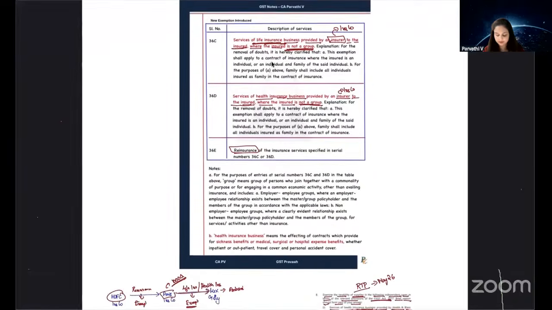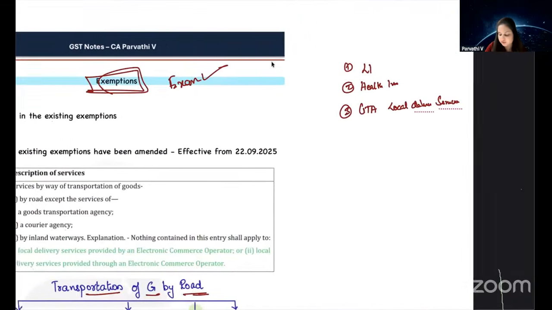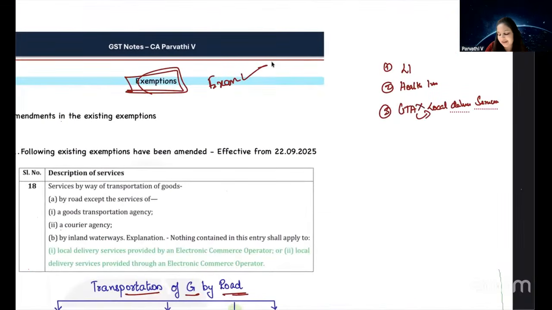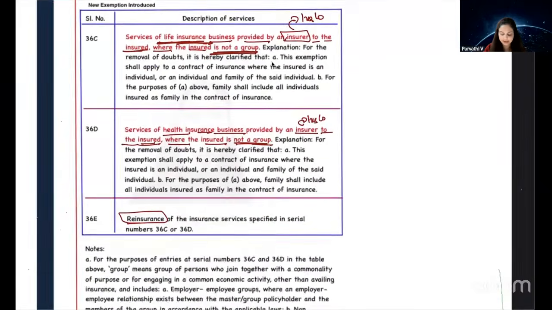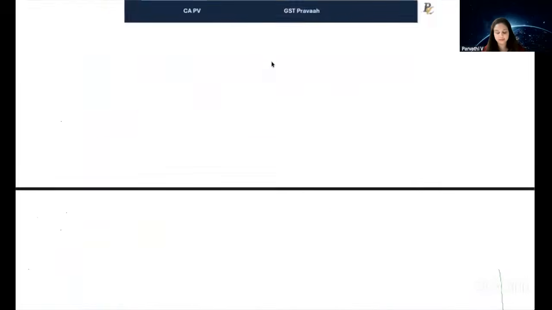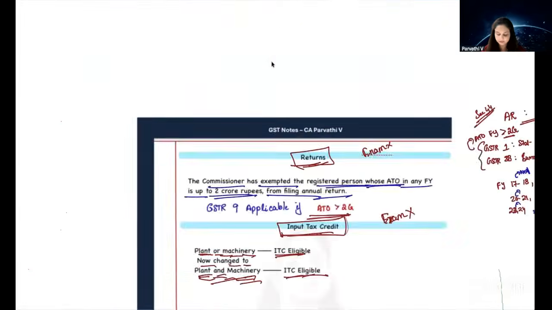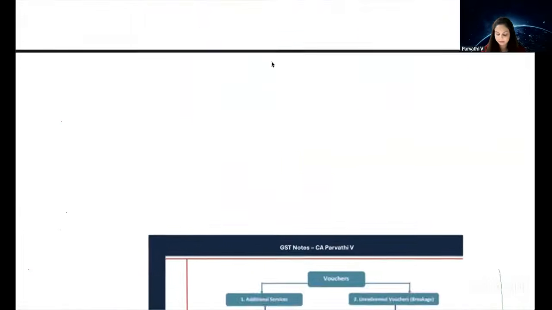GTA, local delivery services. GTA means transportation of goods by road. GTA does not include local delivery services, which means local delivery services are always taxable. There is no exemption. So local delivery services, life insurance, health insurance, that's all. That is our amendment in the exemption chapter. The exemption chapter is over.